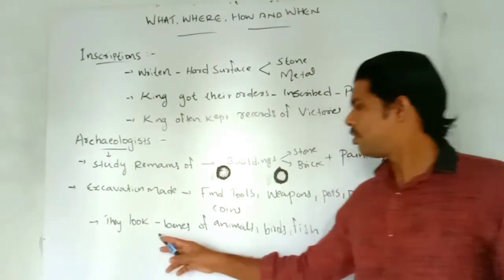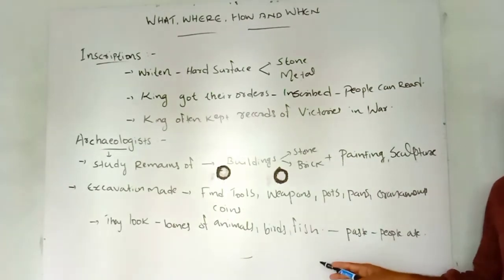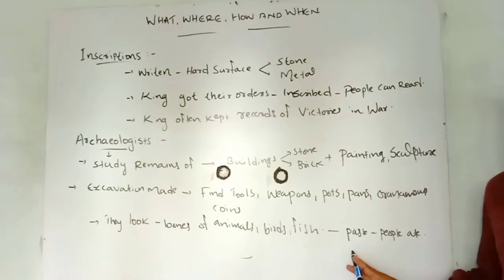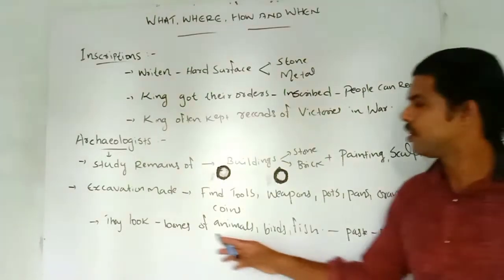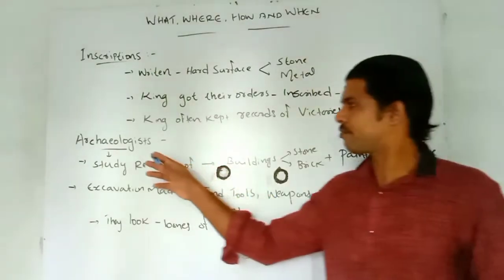And they look at the bones of animals, birds and fish to find out what people ate in the past. So they find out people's food habits through the bones of animals, birds and fish. That is the role of the archaeologist.